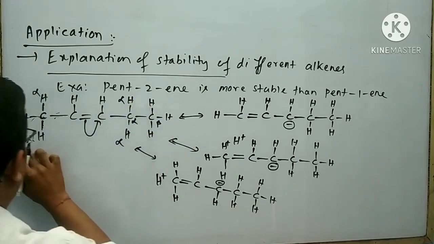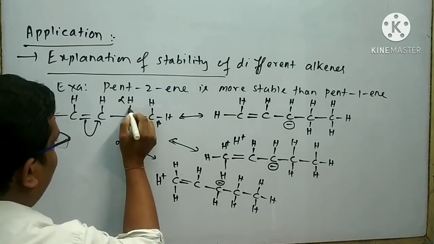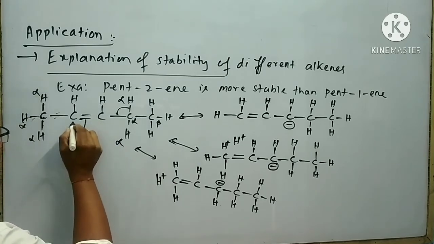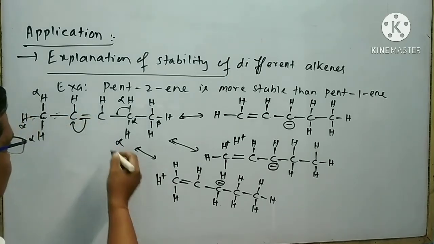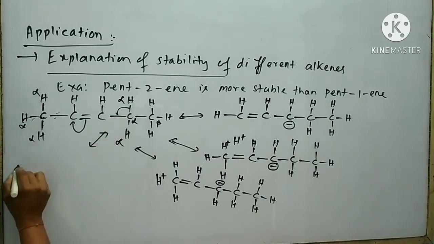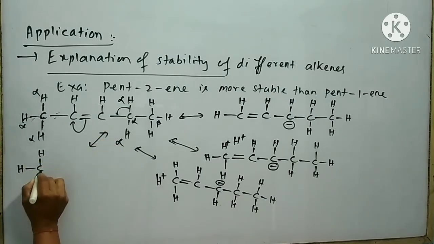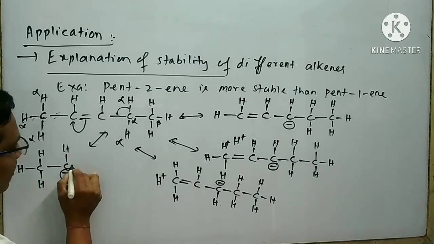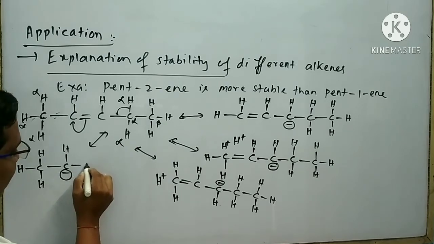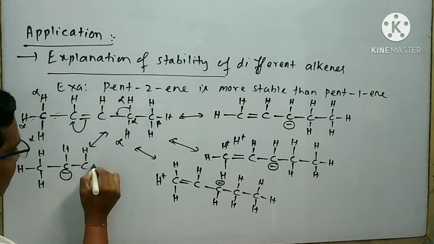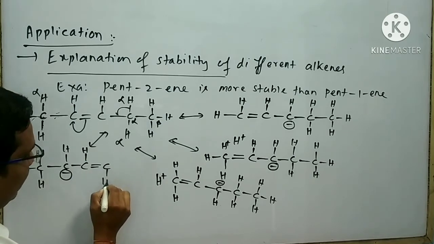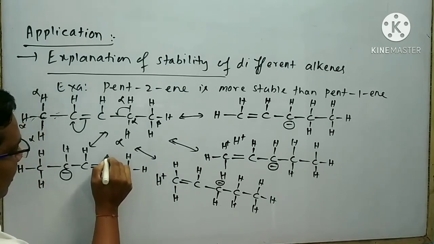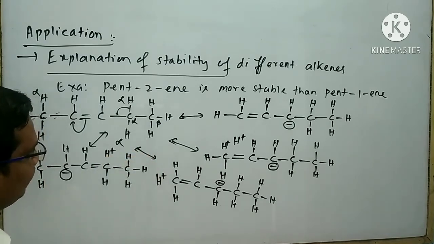By this alpha hydrogen, I can form a double bond here. As a result, this pi bond undergoes breakdown and here a negative charge will arise. So I can draw the structure like this. H, bond C, bond H, bond H, bond C, bond H. Here minus charge will arise. Here single bond. Next I can write here C, here bond H, double bond C, bond H, bond C, bond H, bond H, bond H. Here H plus ion will be present.